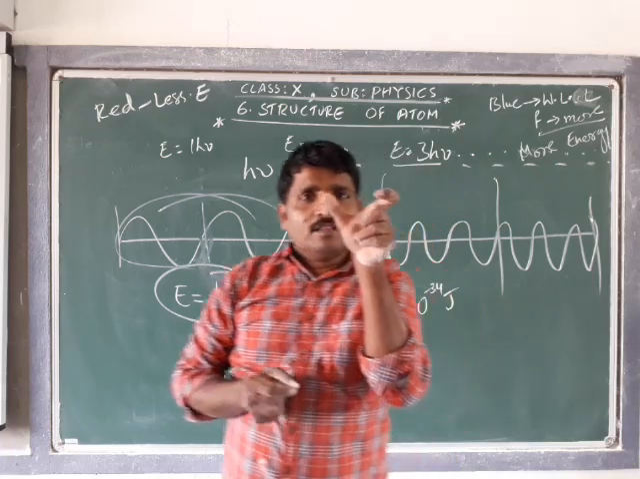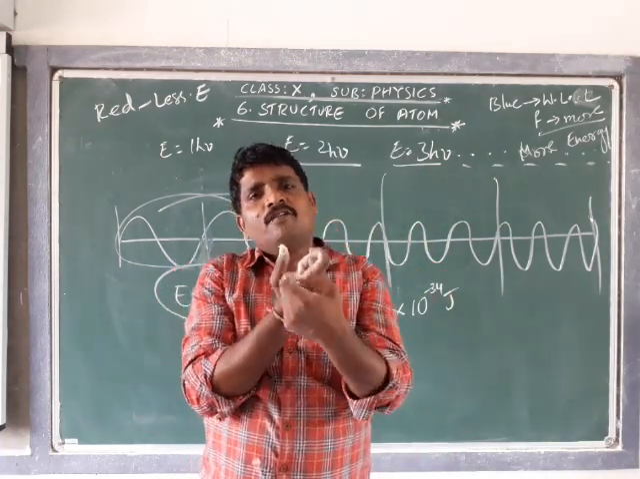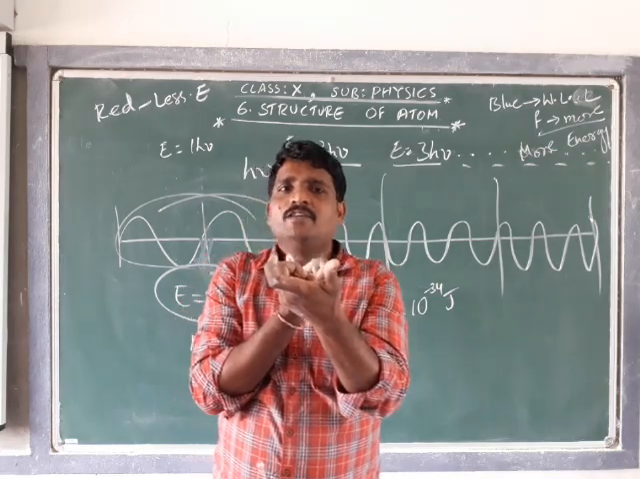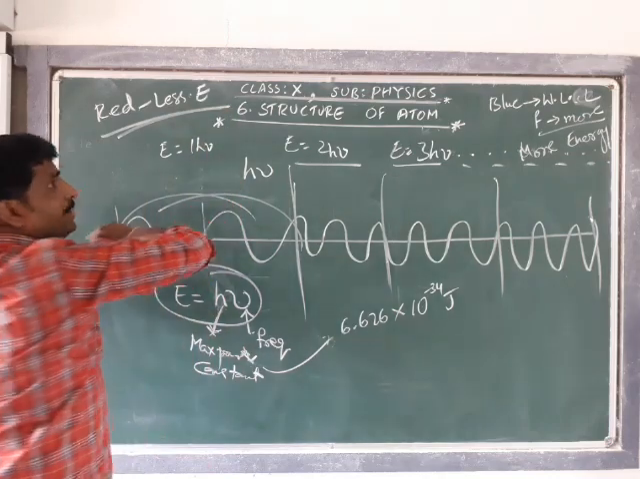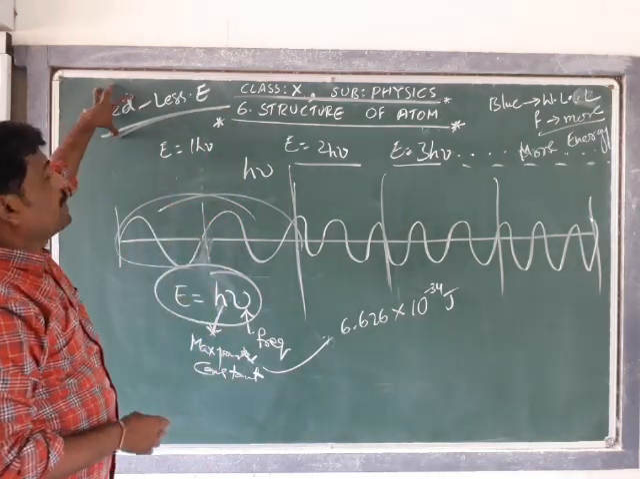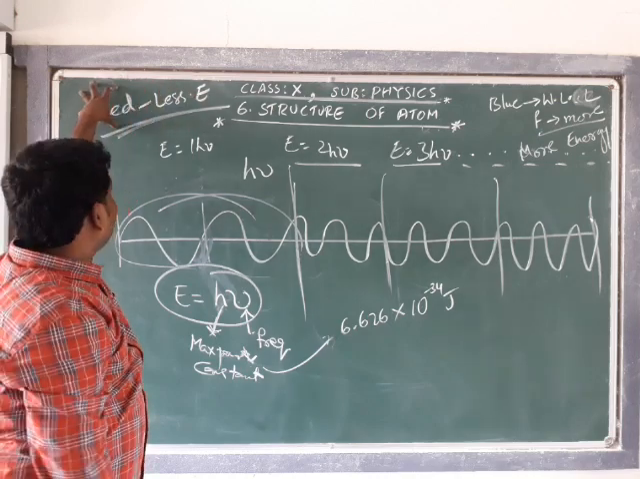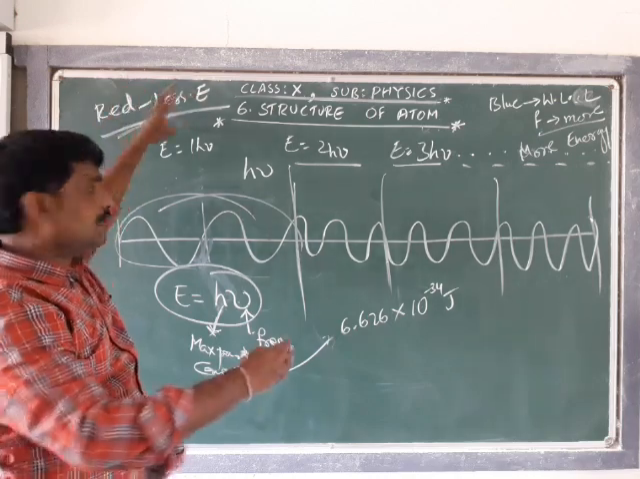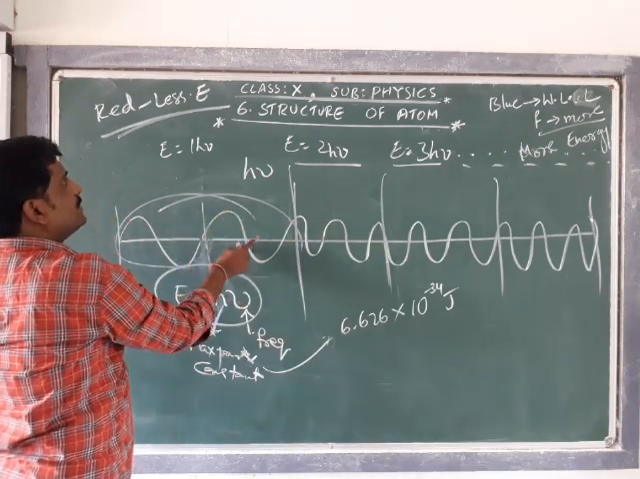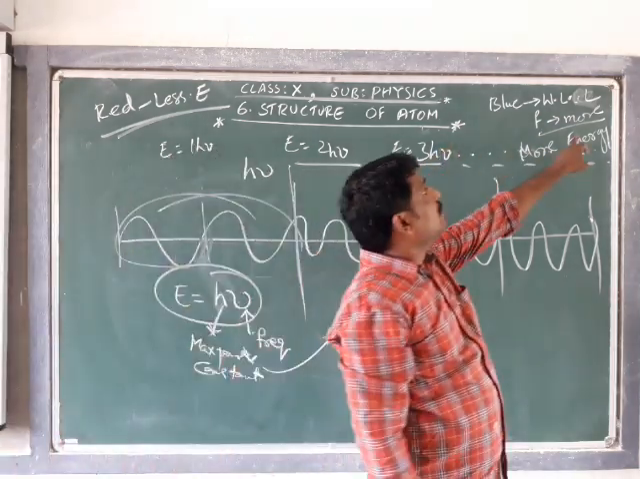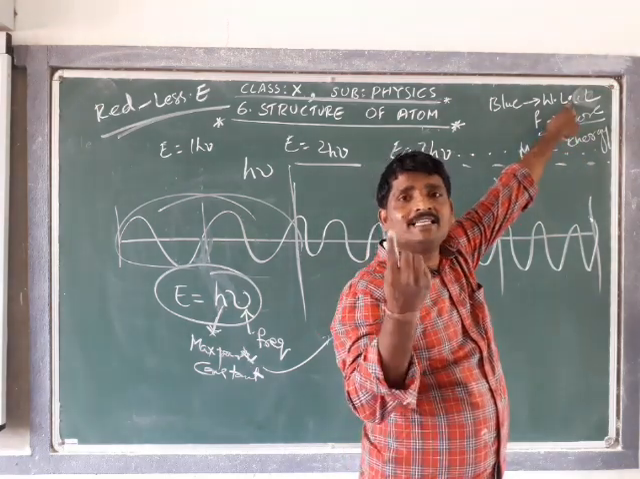Depending on the wavelength, the respective frequency will be there, and depending on the frequency, it has respective energy. Max Planck proposed that red color has less energy because it has more wavelength and less frequency, and blue color has more energy because it has more frequency due to less wavelength.